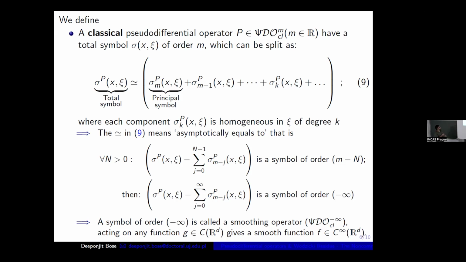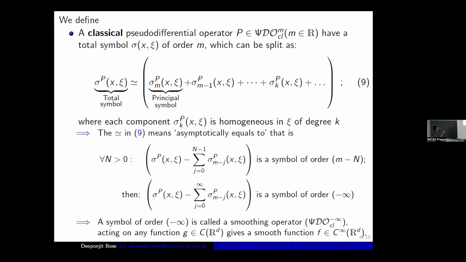All these terms are homogeneous in xi, of course. This is homogeneous in xi of order m. This sigma_{m-1} is homogeneous in xi of order m minus 1, like this.